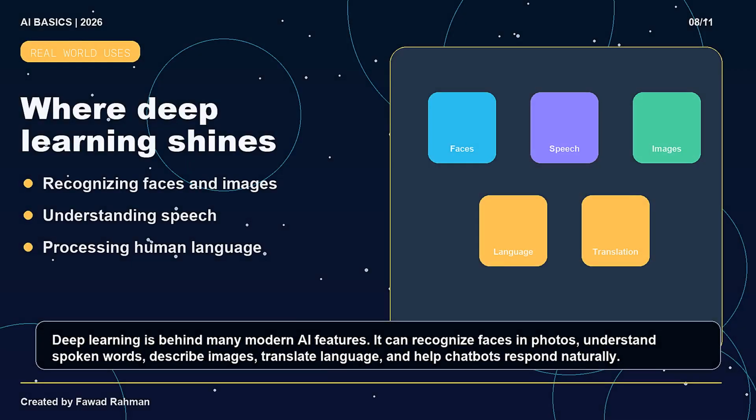Deep learning is behind many modern AI features. It can recognize faces in photos, understand spoken words, describe images, translate language, and help chatbots respond naturally. These jobs need many layers of pattern recognition. This is the reason modern assistants can hear a sentence, understand the request, and answer in natural language. Deep learning is very good at messy human data.